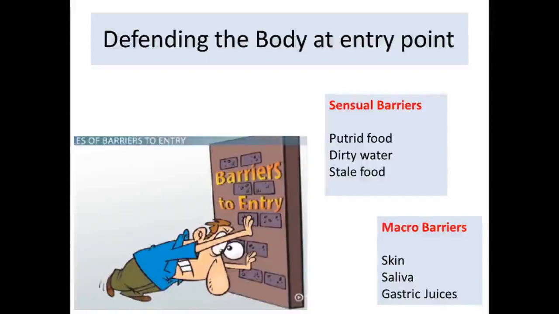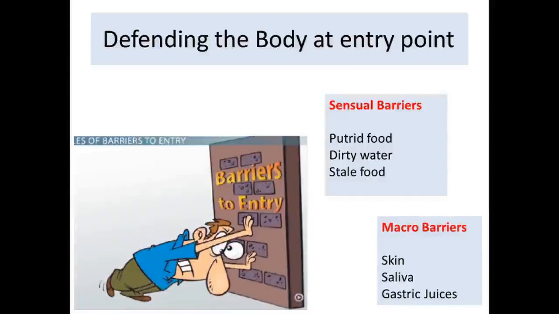This is where the defense from the pathogens starts acting. So how do we defend our body from these pathogens? The primary defense could be at the entry point. So the entry point barrier could be a sensual barrier. If you see that the food is putrid, the food is stale, or the water is dirty, it is your senses which are warning you not to consume it.